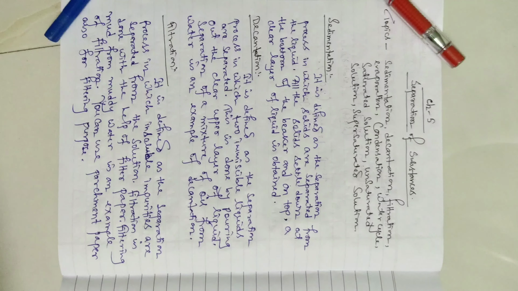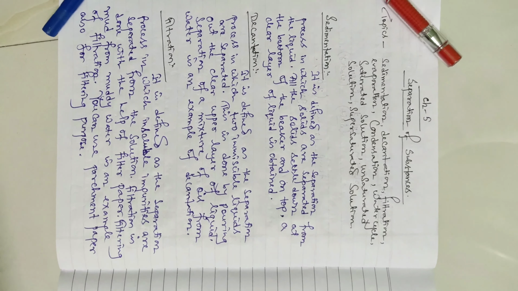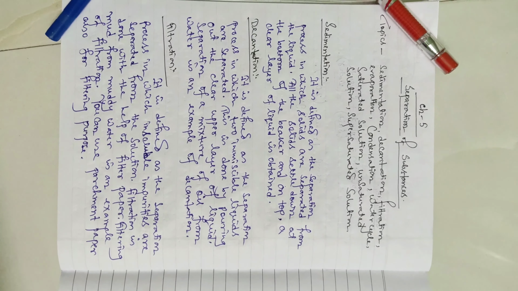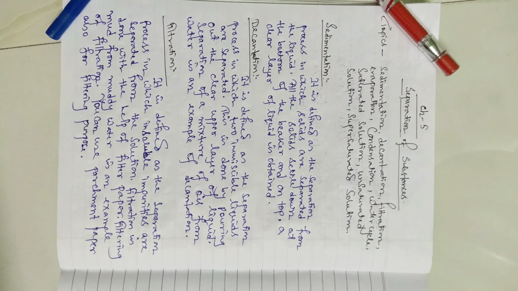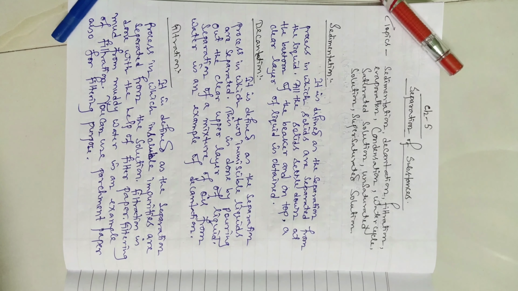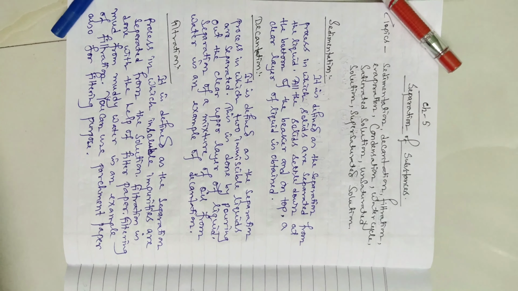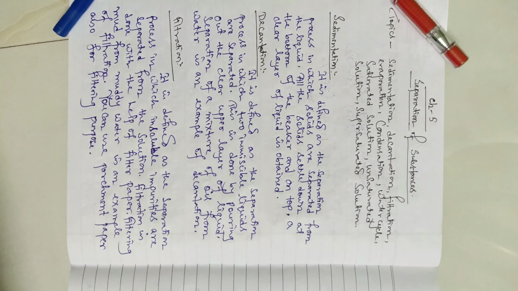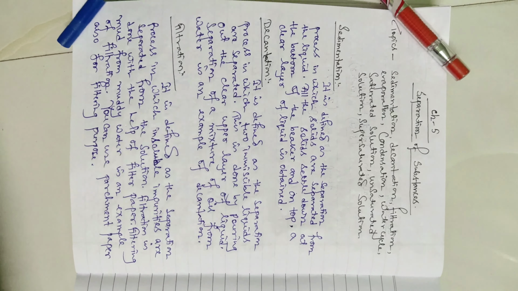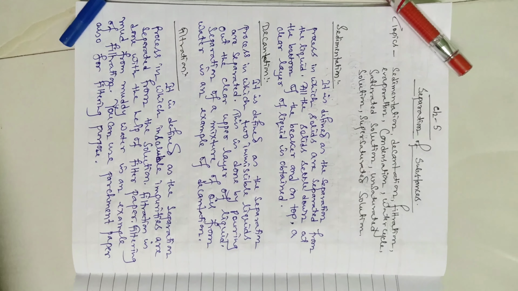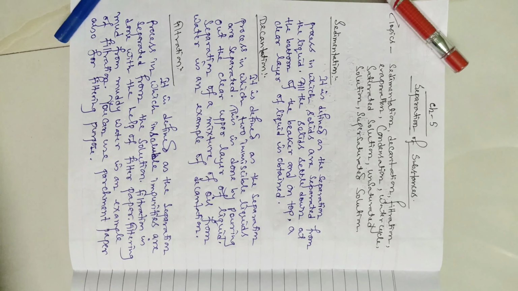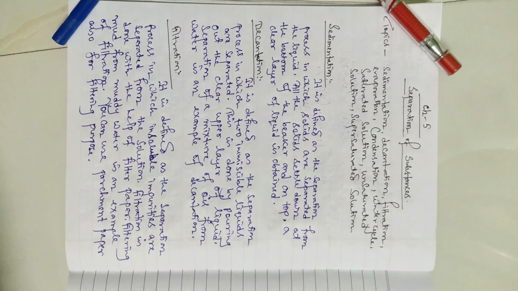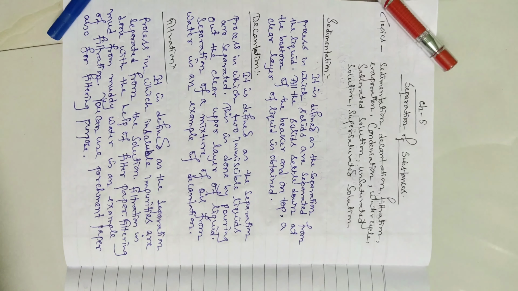In the last video of chapter 5, separation of substances, you have learnt about churning, hand picking, threshing, winnowing, and sieving. You have already learnt how you can separate substances by using those processes. Now you will learn a few new topics: sedimentation, decantation, filtration, evaporation, and condensation, and how you can separate substances by using these processes.